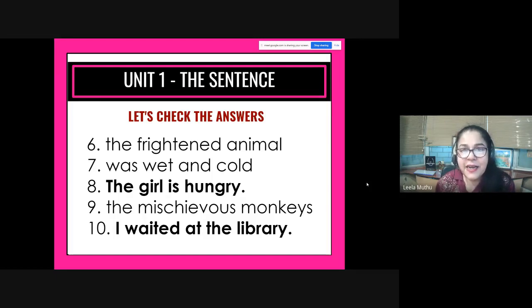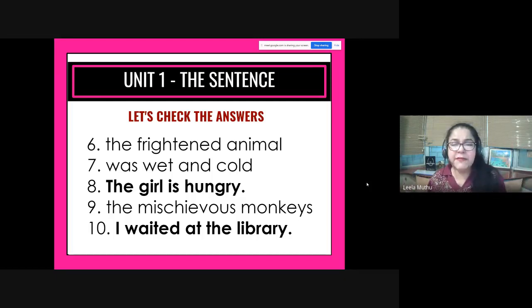The girl is hungry. The subject is the girl. Is is the verb, a state of being. Hungry. It's a complete thought, it's a complete sentence. The word the starts with a capital letter and it ends with a full stop. I waited at the library. I is the subject. The verb is waited. So there's a subject, there's a verb. So you start I with a capital letter, waited at the library, full stop.